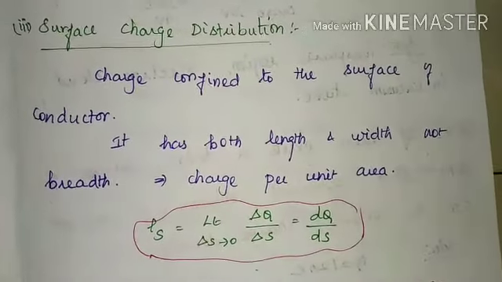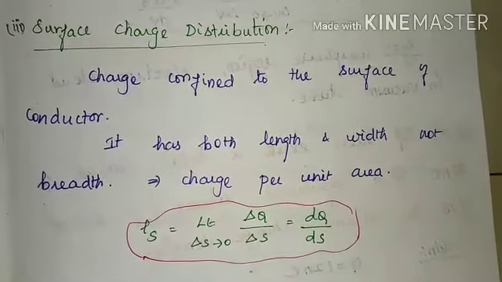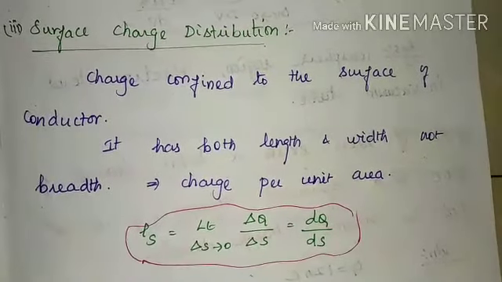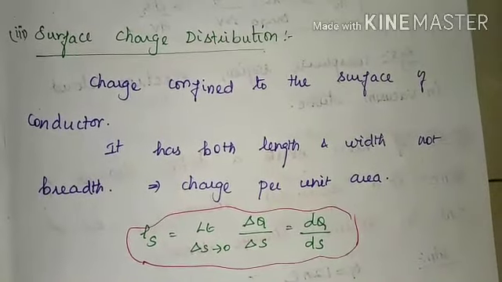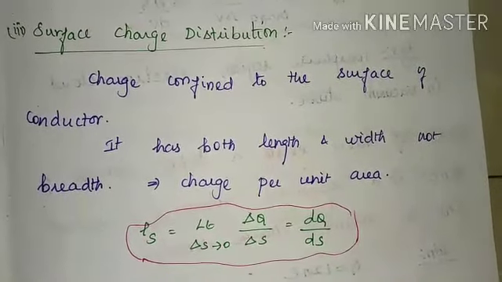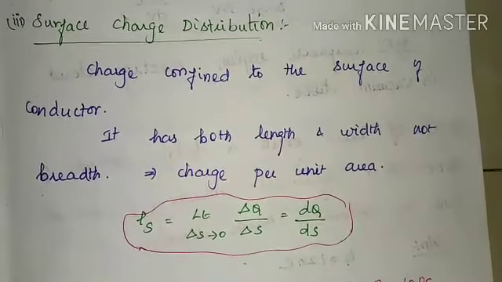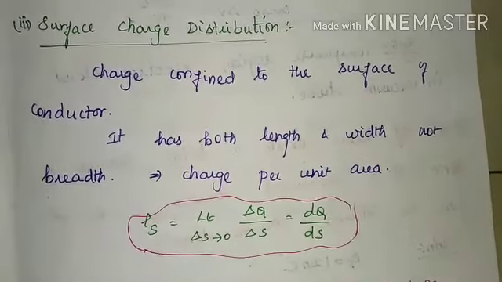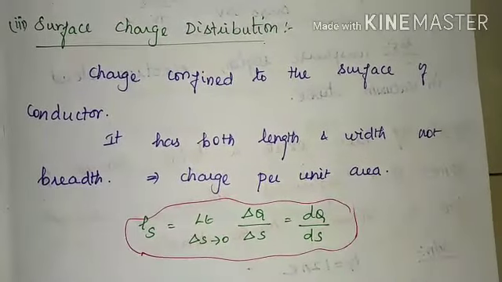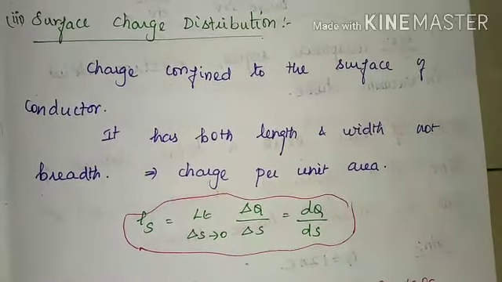It has both length and width, but not breadth. So it is also called charge per unit area.